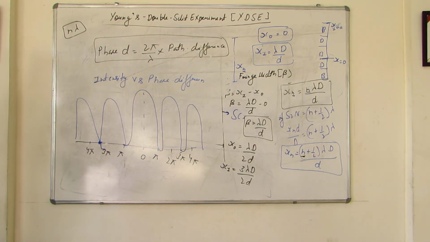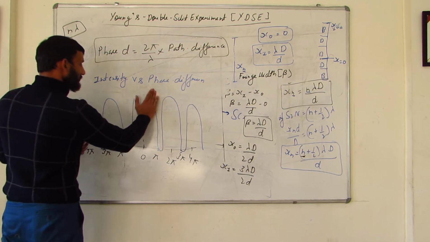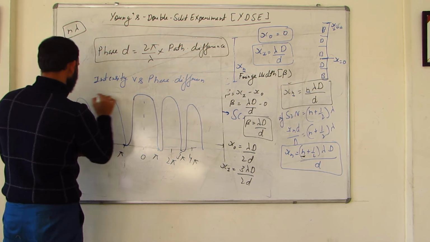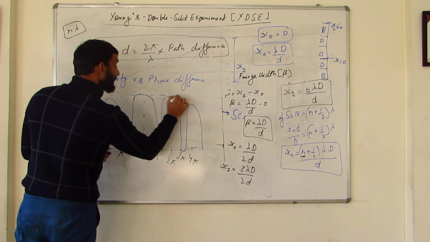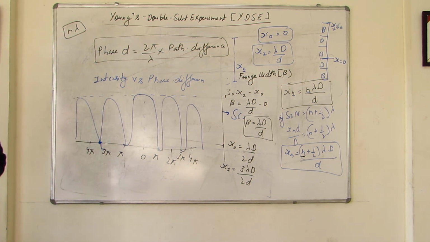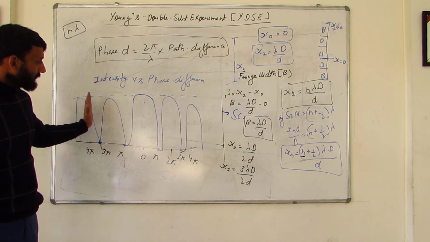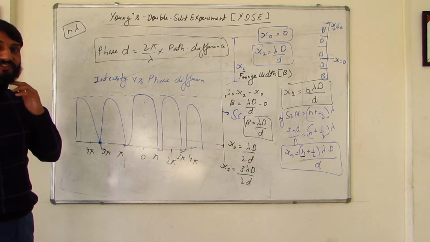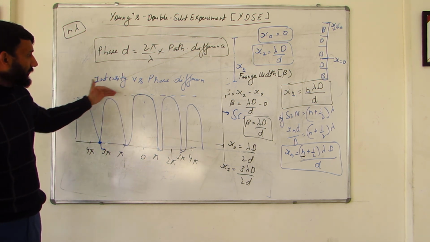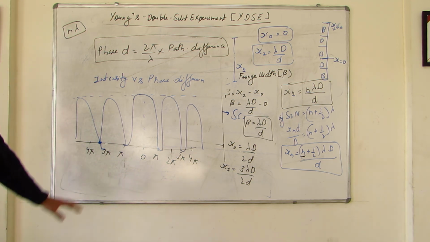So what happens in this case, that the intensity of all the bright fringes remains same in case of interference. Okay. So that was about the graph.